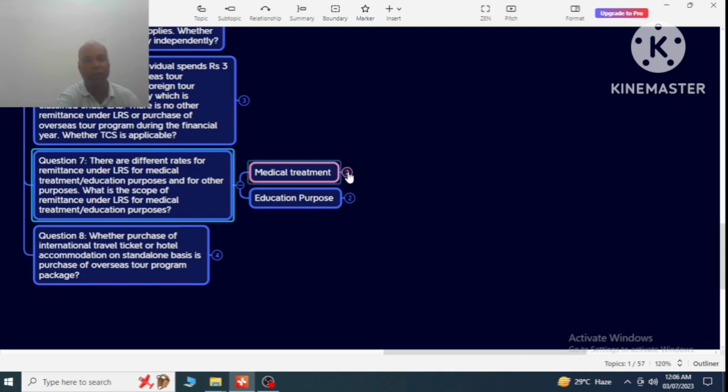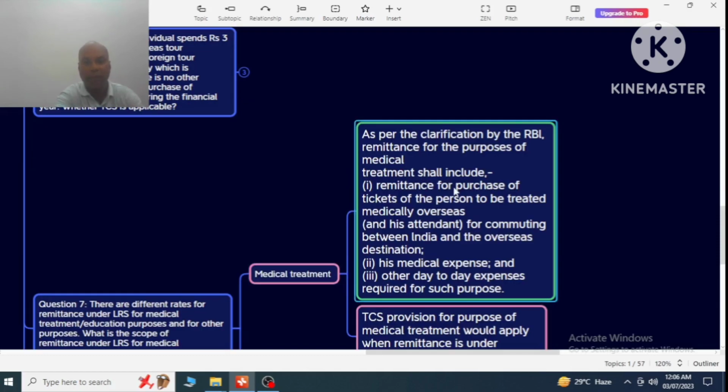In case of medical treatment, as per the clarification by the RBI, a remittance for the purpose of medical treatment shall include these things. One, a remittance for purchase of tickets of the person to be treated medically overseas and his attendant for commuting between India and the overseas destination.